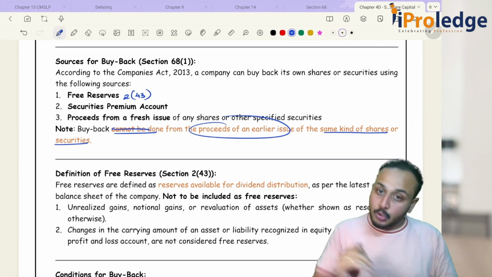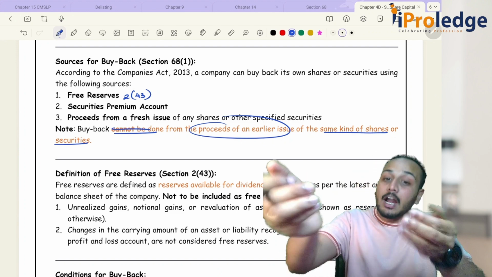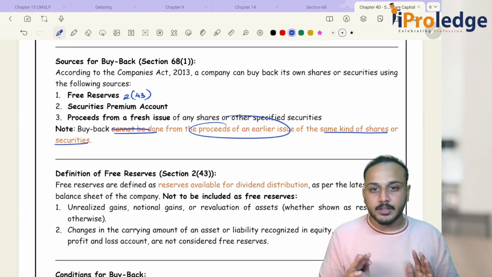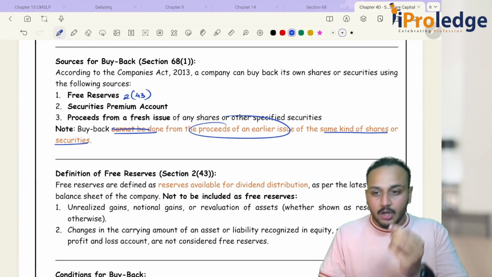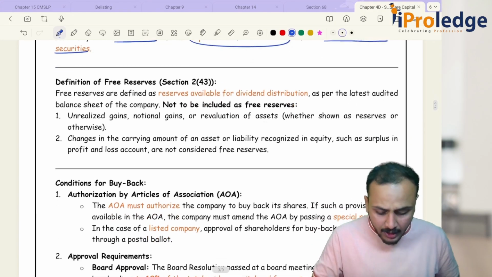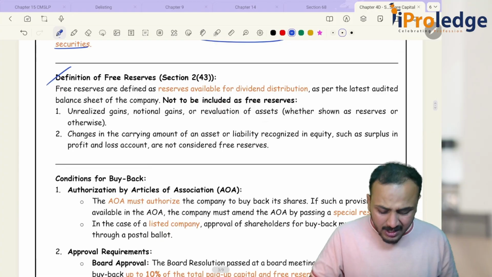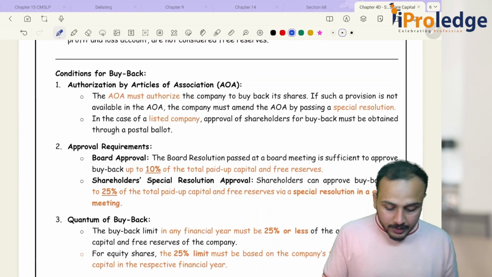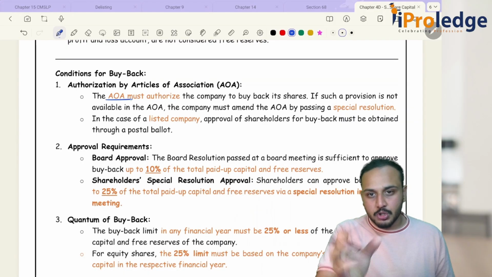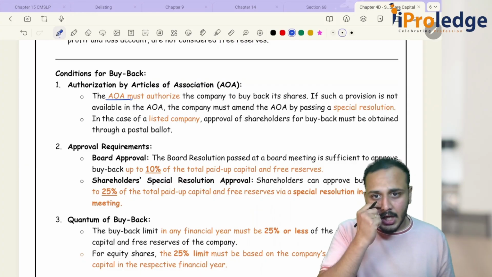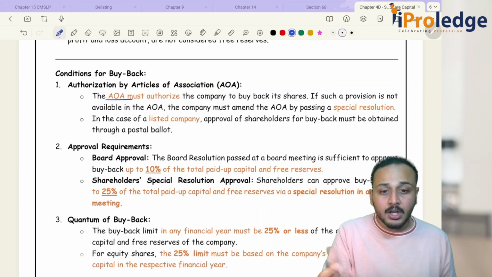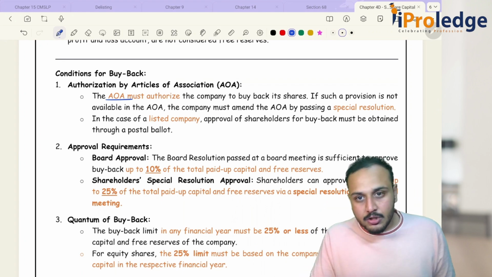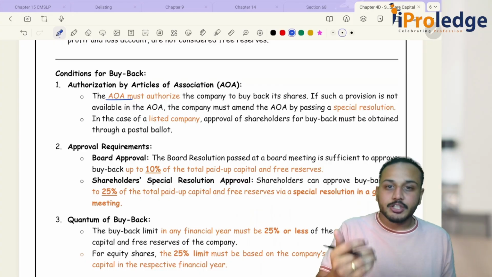That is not allowed. You can issue shares or securities, and whatever money you get, you can use it for buying back those securities. This is your Section 68 clause 1. Now we have covered free reserves. Now, what are the conditions needed for completion of buyback? First, the articles of association should be authorizing. If the articles of association are not authorizing buyback, you should alter your articles of association and then buy back the shares of the company.